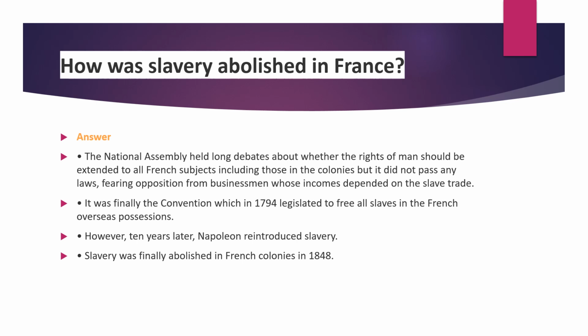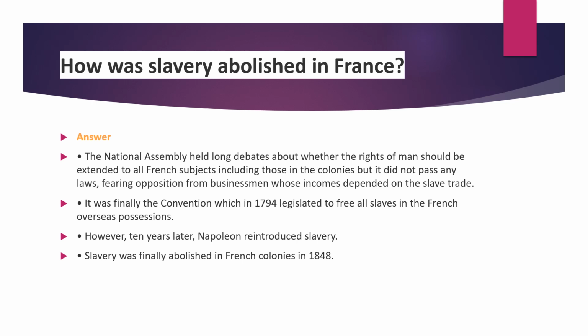Suppose the National Assembly abolished the slavery system, who is affected here? Only the businessmen. Businessmen cannot run their trading system properly without the support of slavery, so the trading system would be completely destroyed. Fearing opposition from businessmen, the National Assembly couldn't pass any law against the slavery system. So the National Assembly was also supporting the slave trade.